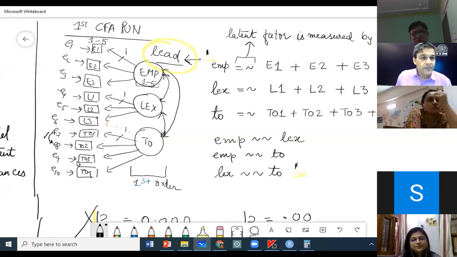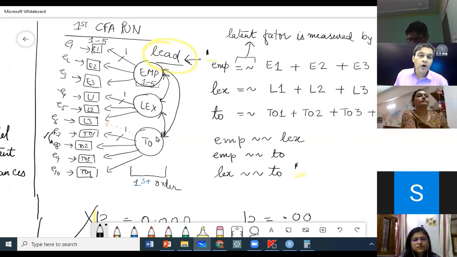Is this okay? Sir, can you repeat, please? Repeat what? Sir, why you chose to correlate these two? These are items of the same construct. They are measuring similar content. They are measuring a common factor. And therefore, it is reasonable to say that they can be correlated.